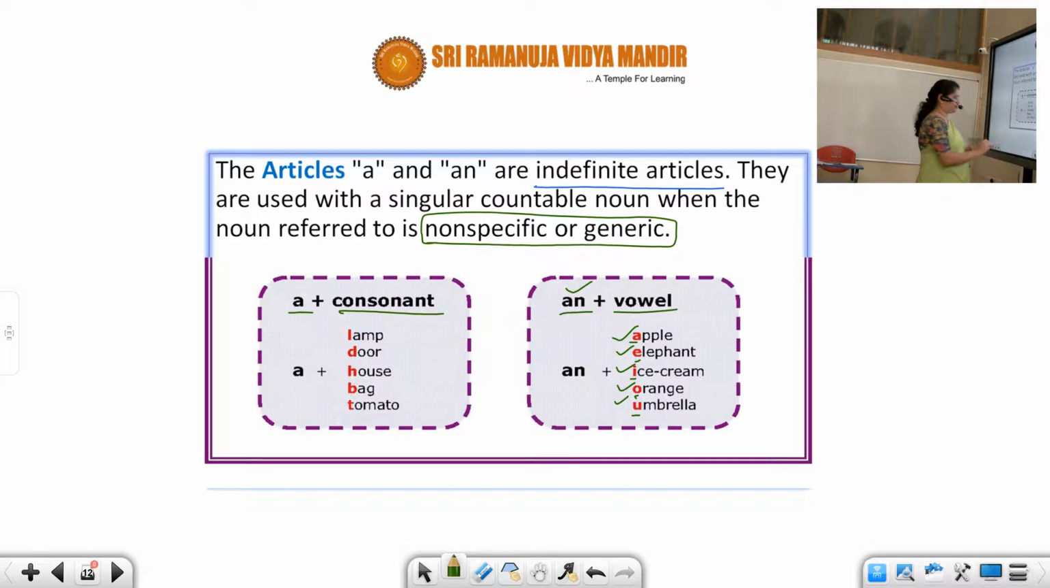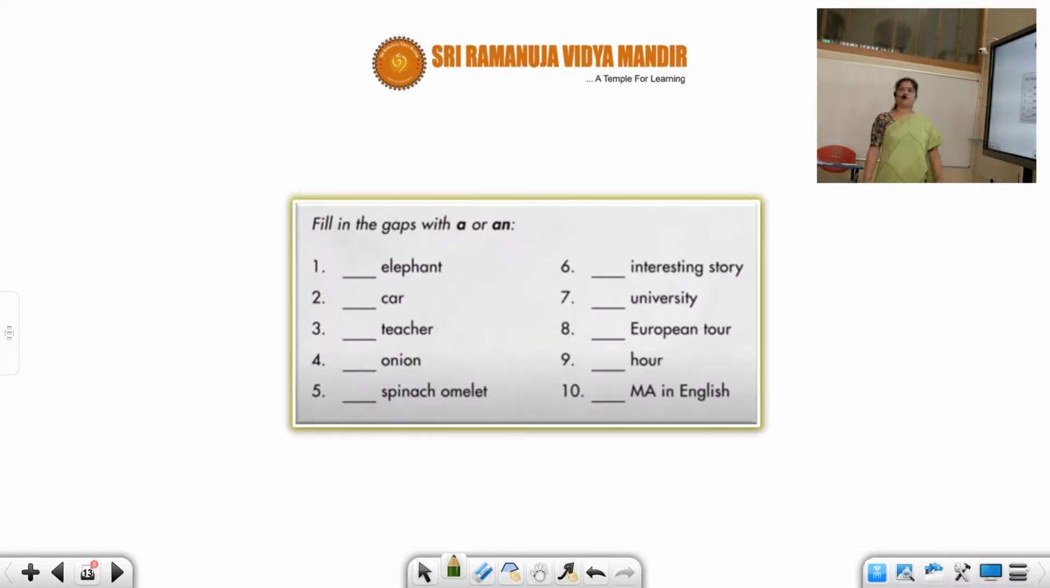Next, I gave you a small exercise, students. Let us answer for a better understanding. This is elephant, so I'm going to write an elephant. Car, a car. Teacher, a teacher. Onion, you know what is onion, a vegetable. An onion. Spinach omelette. Omelette is a vowel, but I'm talking about spinach omelette. So it is a spinach omelette.